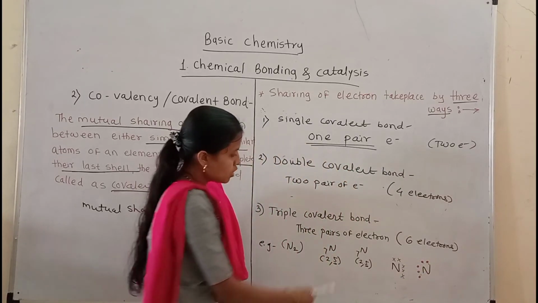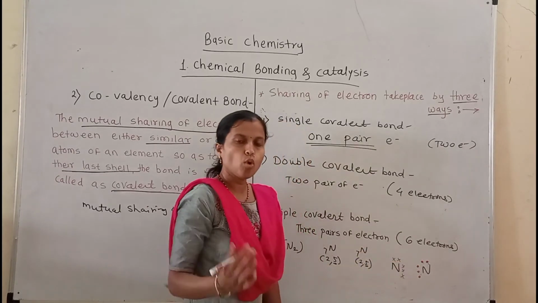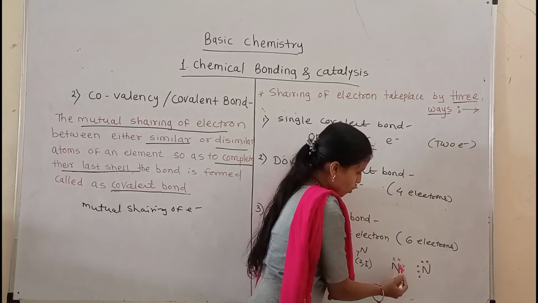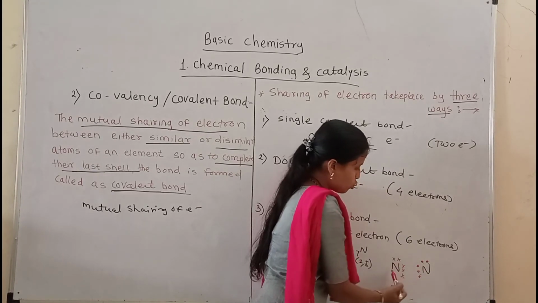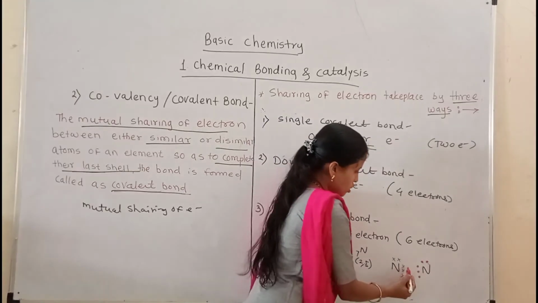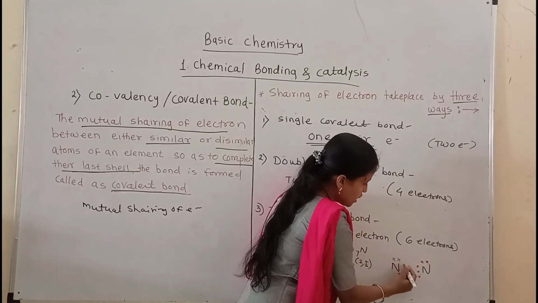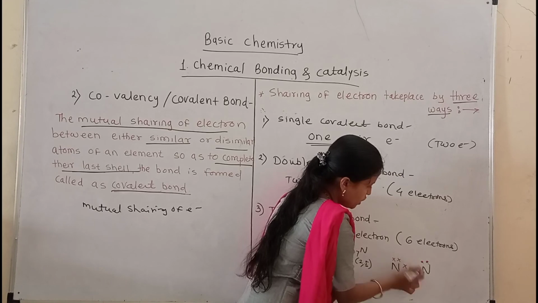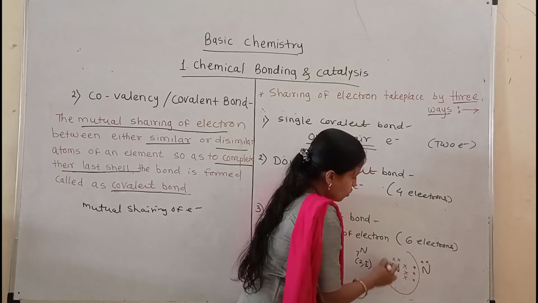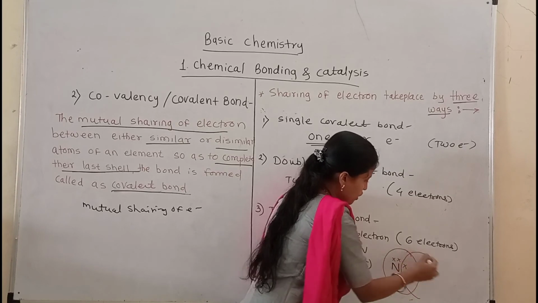Okay. So these two nitrogen require 3 more electrons to complete their octet. So for this, these two nitrogen can share their 3 electrons with each other, for completing their octet.